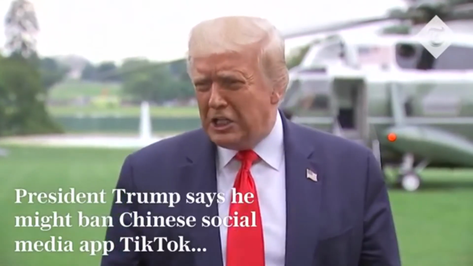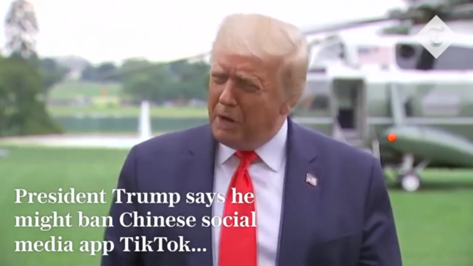We may be banning TikTok. We may be doing some other things. There are a couple of options, but a lot of things are happening. A government panel called the Committee on Foreign Investment in the United States reviews investments by foreign companies in the U.S. for national security risks. If it sees a red flag, the president can block the deal or ask for changes to it.